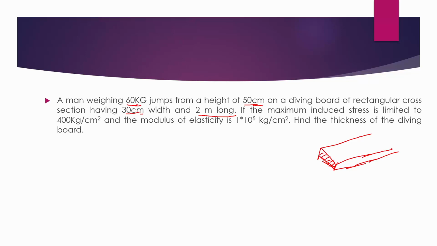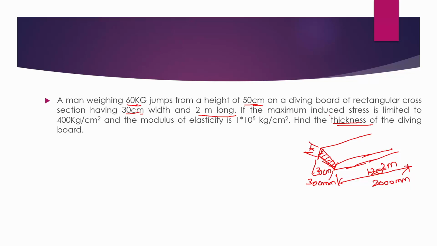Now the cross section is rectangular. The length of your diving board is 2 meter long, and the thickness is not given. As you can see, maybe we will be finding the thickness, and the width is 30 centimeter. As this is in meter, we can convert this into meter or into centimeter. But most problems in design of machine elements have smaller units in mm, so we can convert this into 300 mm and this into 2000 mm for simplicity.